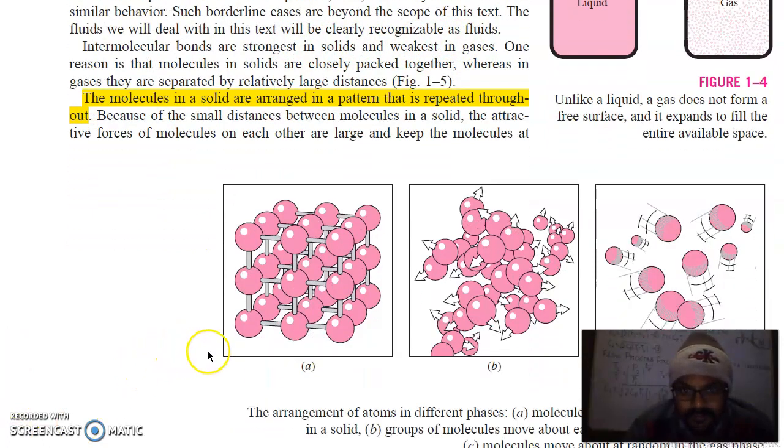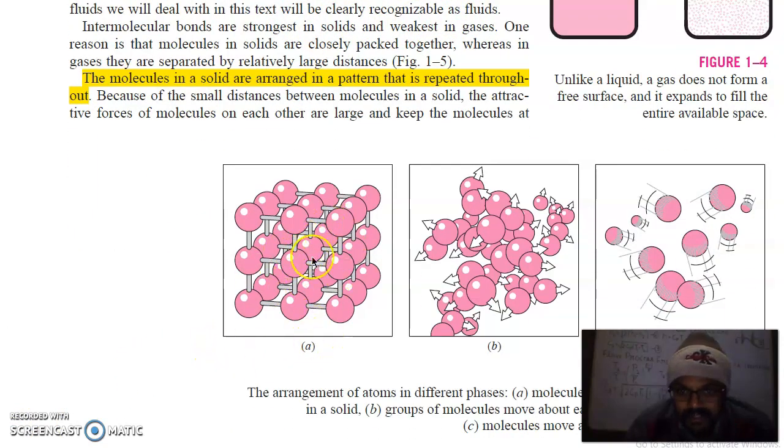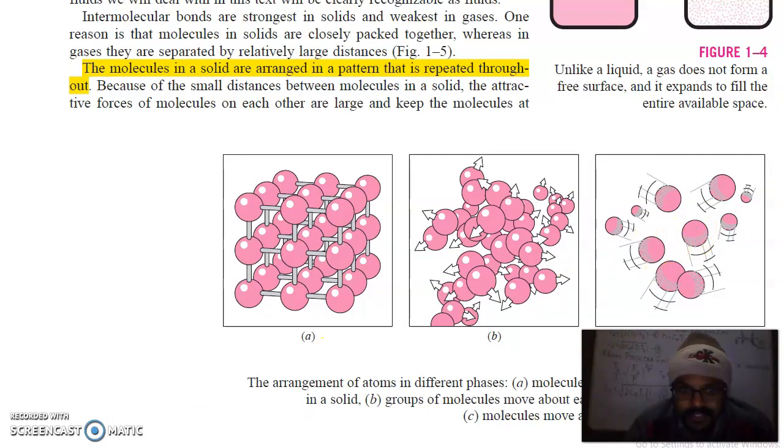You can see here, the molecules in solids are arranged in a well-ordered manner in a repeated pattern throughout, while in the case of liquids, the molecule clusters can move, while in gases, the molecules can move about at random in the gas phase.